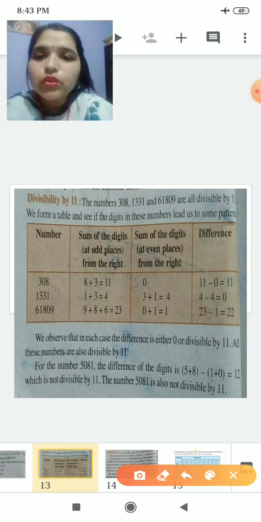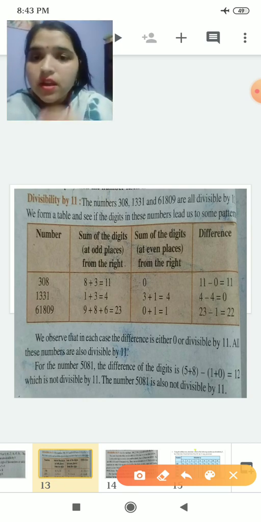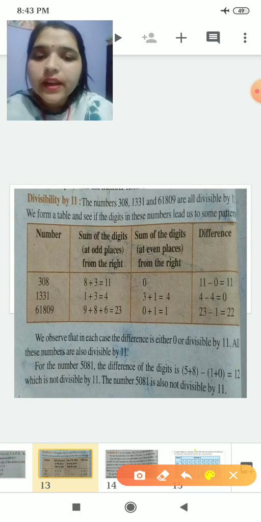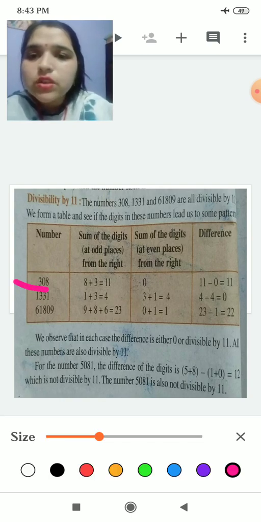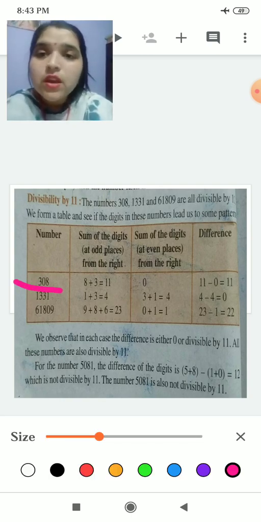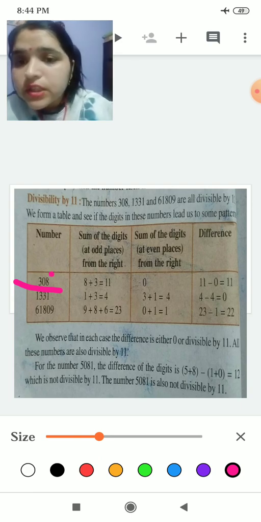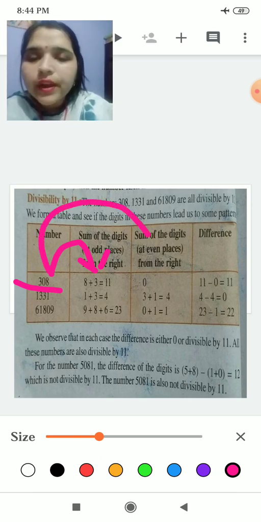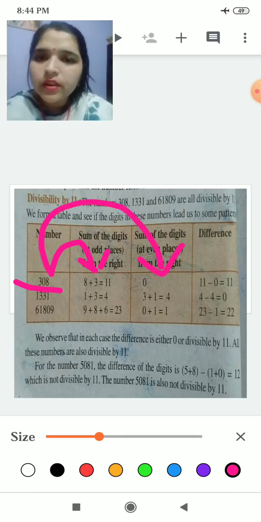Okay. See, what you have to do for this is, you have to take odd places and even places. Like they are having 308. So the ones place will come as an odd place. 8 will go here. Okay.